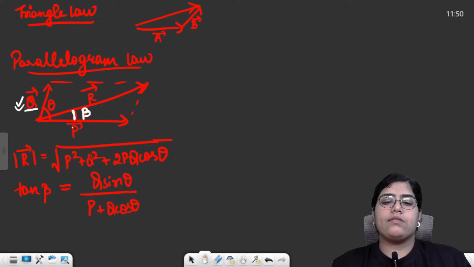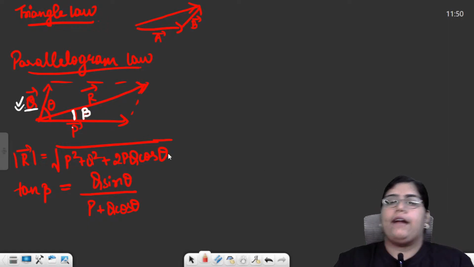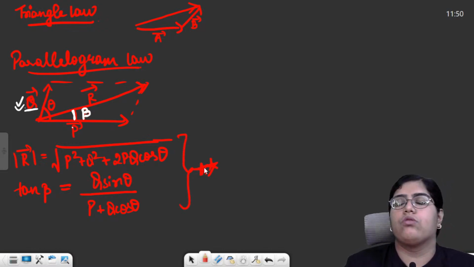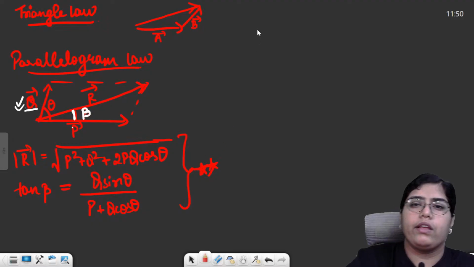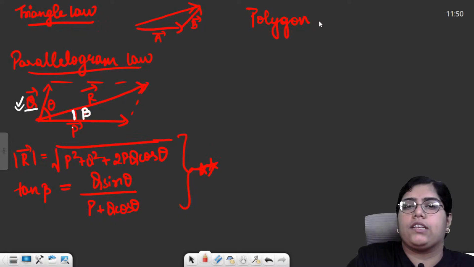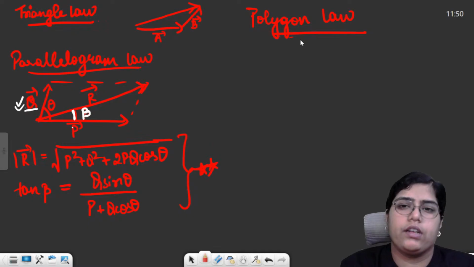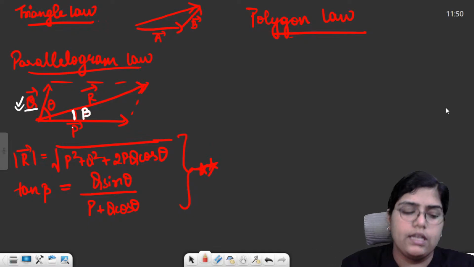So these were the two things which were used for vector addition. And mind it, these are the two most important formulas. You can't simply forget them. Then our third law was the polygon law. Polygon law was basically an extension of the triangle law to n number of vectors. It says that you can add any number of vectors simultaneously.